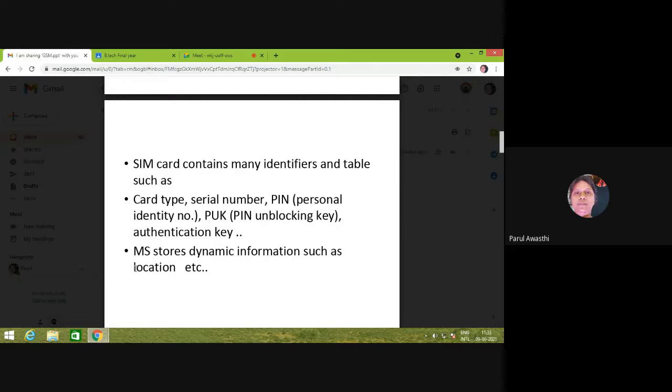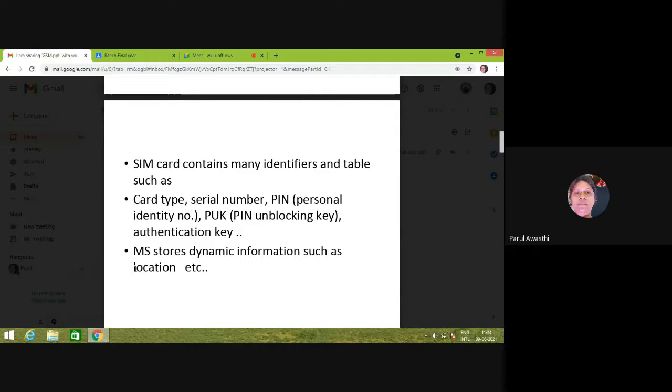The serial number of the SIM, and there is one code which is used to lock our mobile system, which is the personal identity number, PIN. If you enter the wrong PIN many times, then your mobile will be blocked, and you have to unblock your mobile by using a number which is the PUK, the PIN unblocking key, right?